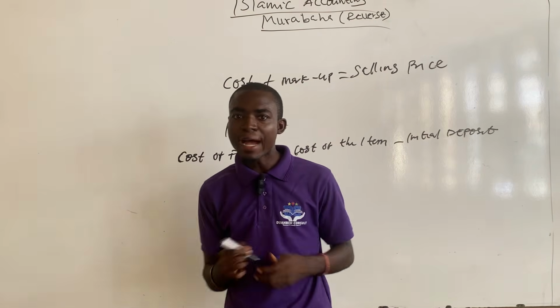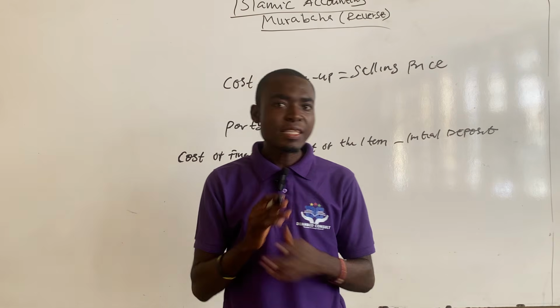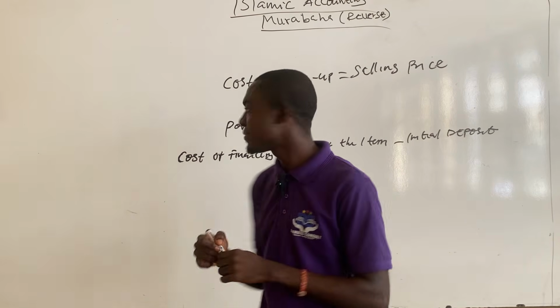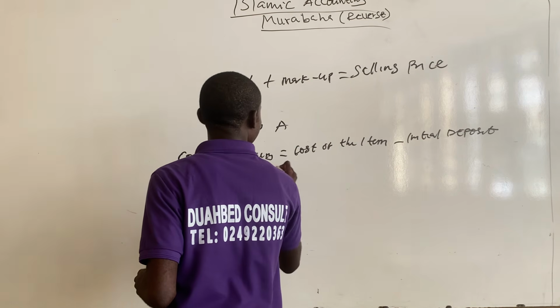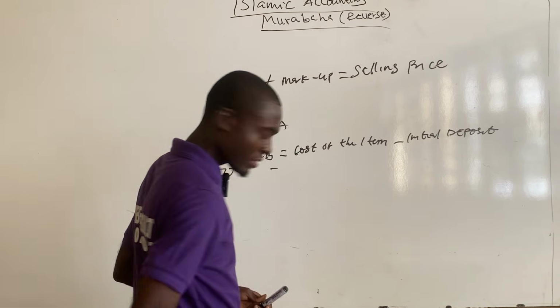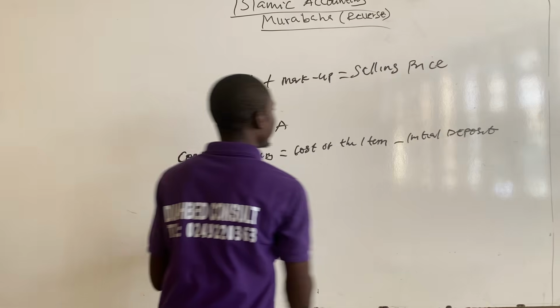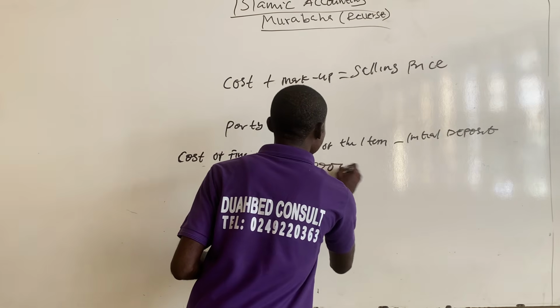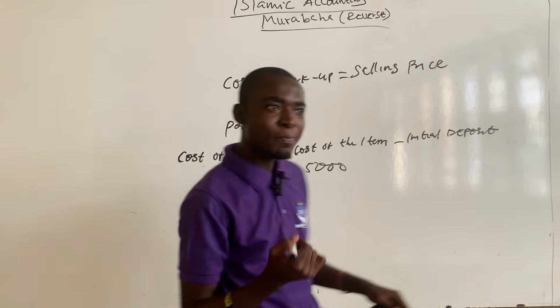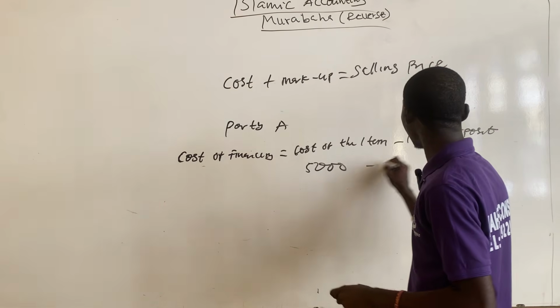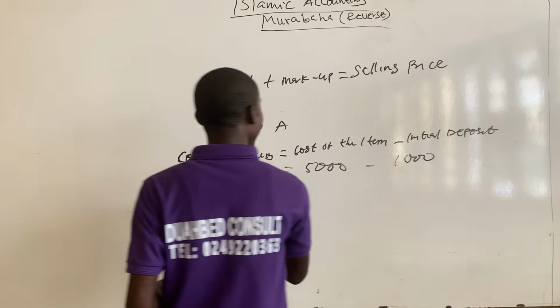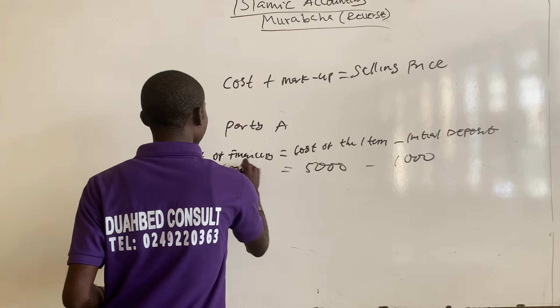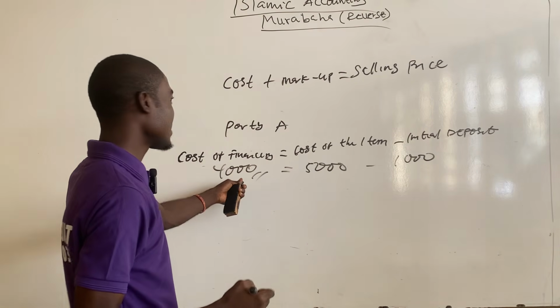So let's assume that the cost of the car is 5,000 Ghana cedis, and party A made initial deposits of 1,000. So the difference between 5,000 and 1,000, which is 4,000, will be the cost of finance.